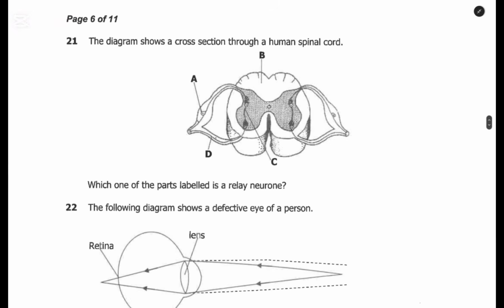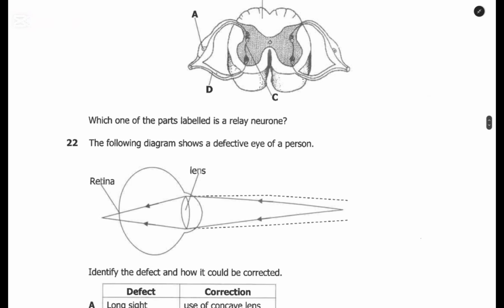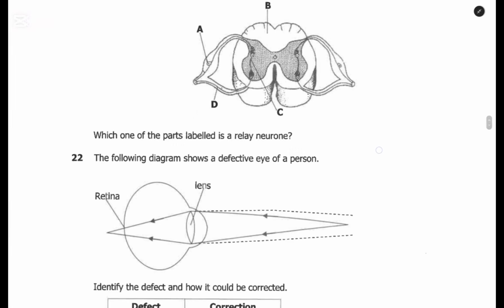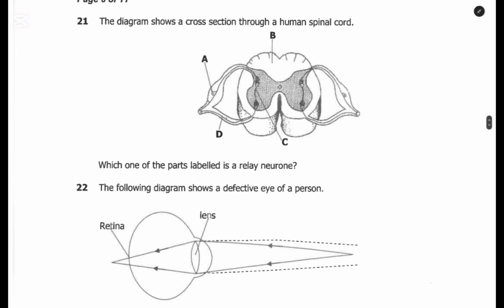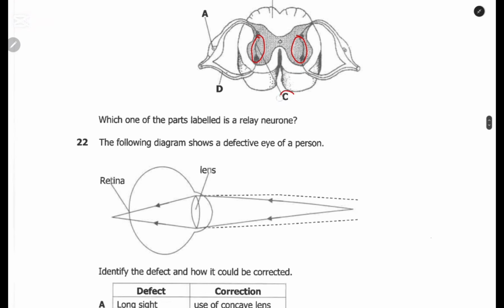Question 21. The diagram shows a cross section through a human spinal cord. Which of the parts labeled is a relay neuron? A relay neuron is also called the interneuron. It is found between the sensory and the motor neuron. So here is where you find the relay neuron. Therefore the answer here is C.